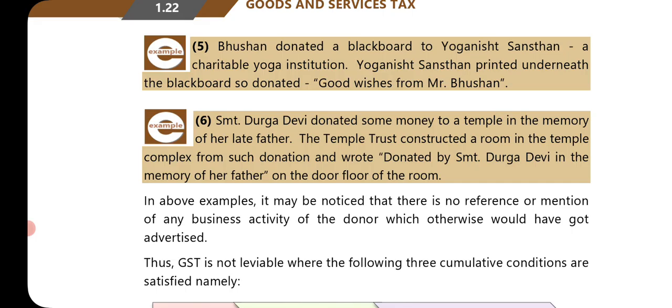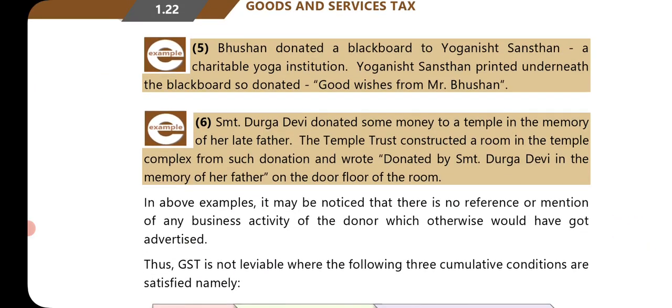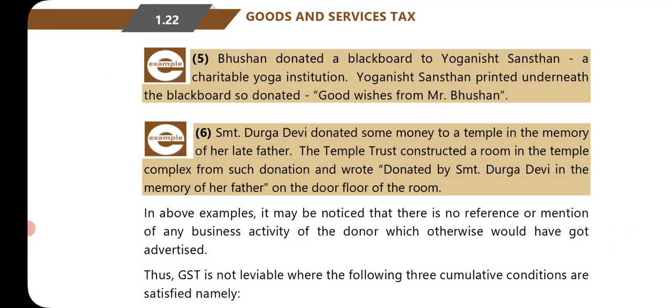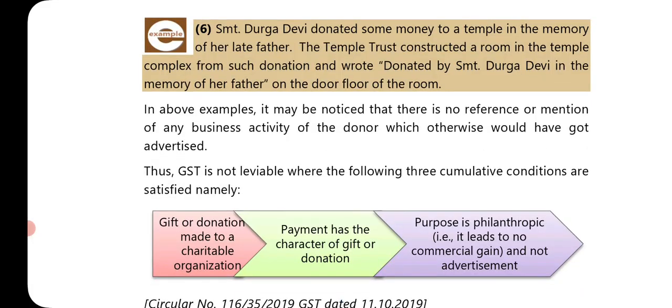Next, Srimati Durga Devi donated some money to a temple in the memory of her late father. The temple trust constructed a room in the temple complex for the donation and wrote "Donated by Srimati Durga Devi in memory of her father" on the door of the room. Again, this is not a transaction where supply is happening, right? Because in this donation there is no mention of any business organization detail. In the above examples, you may notice that there is no reference or mention of any business activity of the donor which otherwise would have got advertised.